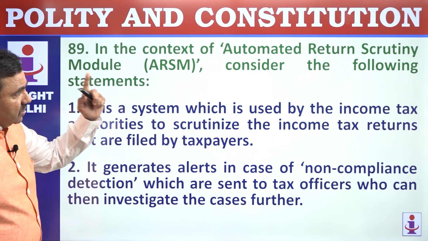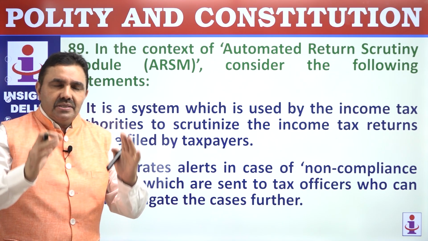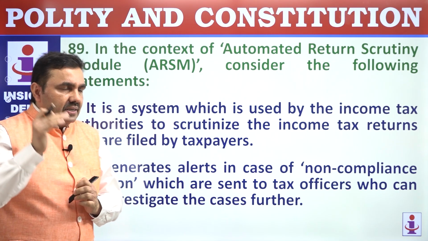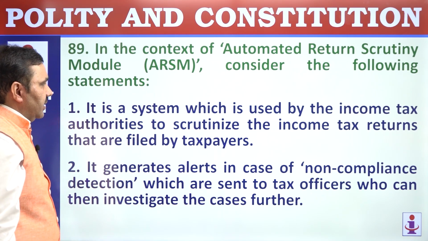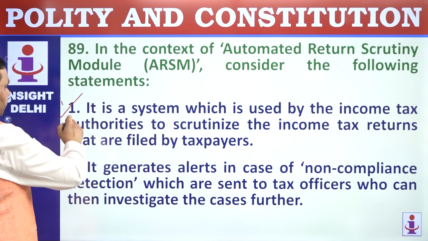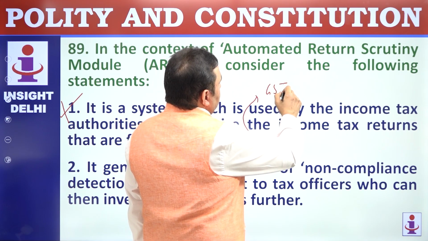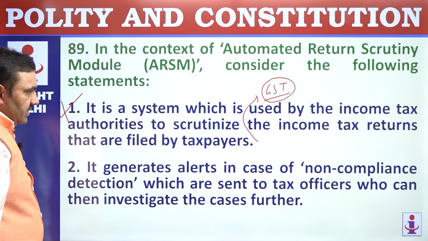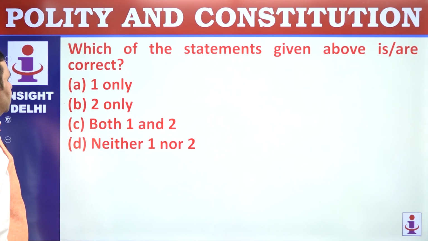In the context of the Automated Return Scrutiny Module, ARSM, you might have read in the tax system, this is a very new initiative of the government. A very important one to get a boost in tax revenue. It's a system which is used by, not income tax authorities, but by goods and service tax authorities. It generates alerts in case of non-compliance, that's correct, and then officers can follow it up. Only 2.